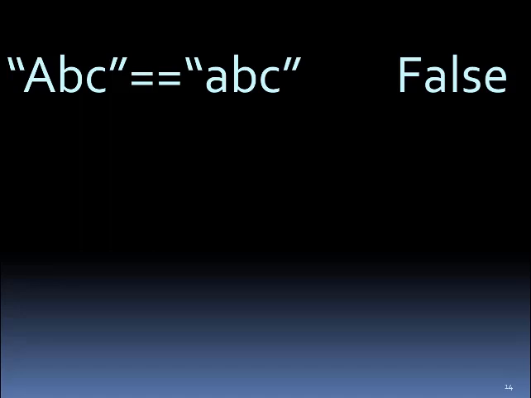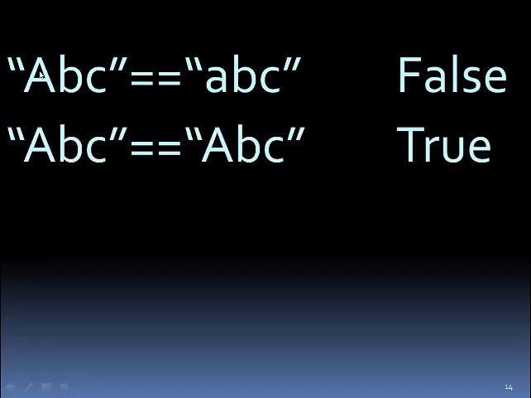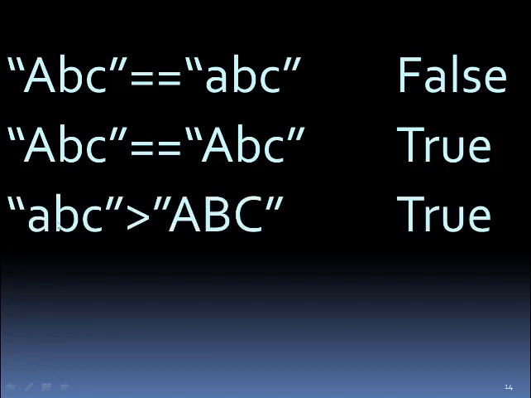Like if you write ABC double equal to the next abc, where a is small, then it will return false, because this A has ASCII value 65 and this a has 97, so it is not equal, so it will be false. Next, they are exactly same. The value of the first character is equal to the first character, the Unicode value of the second character is equal to the second character, the third character is equal to the third character. So finally the equal to will return true.